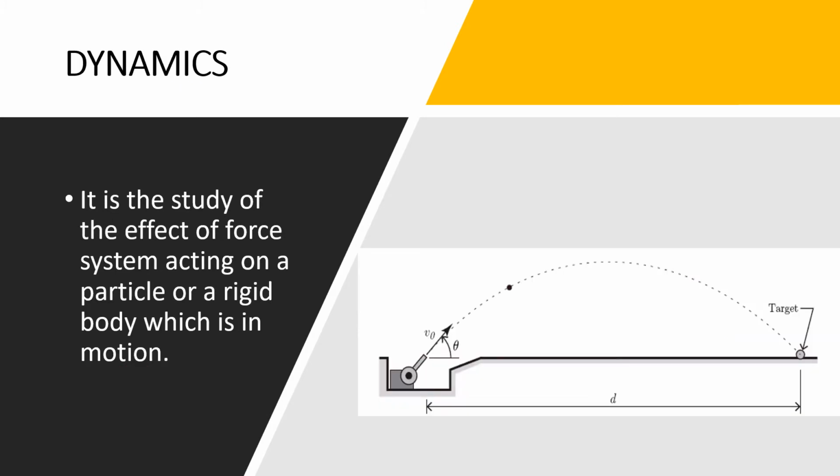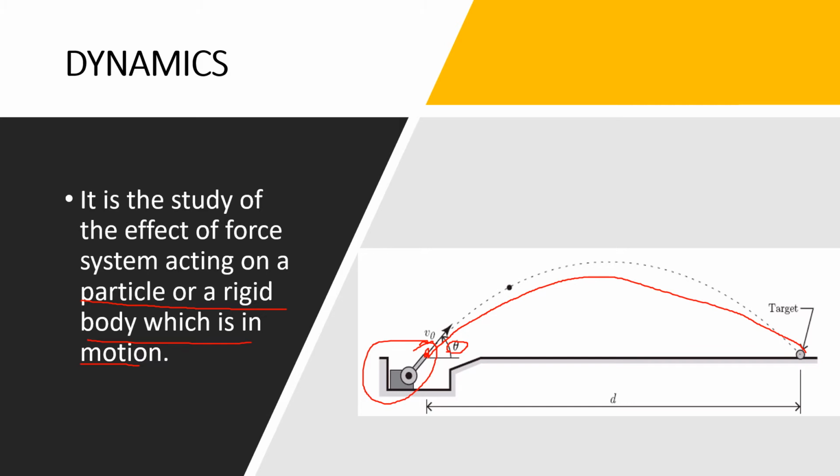It is a study of the effect of force system acting on a particle or a rigid body which is in motion. Now let us take an example: this is a cannon, and here a cannonball is fired at a particular angle with some velocity such that it will travel and then hit the target.